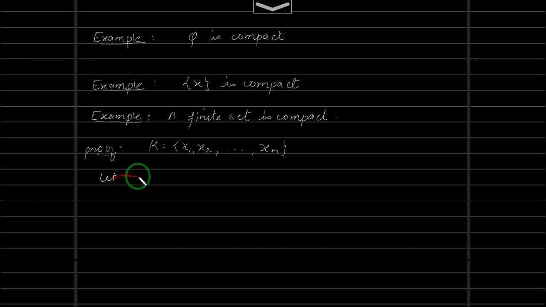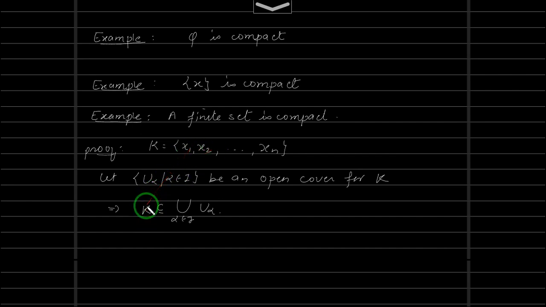So let U alpha, alpha belongs to I, be an open cover for K. What does that mean? This implies K is contained inside the union over alpha belonging to I of U alpha. Now remember, K is finite.